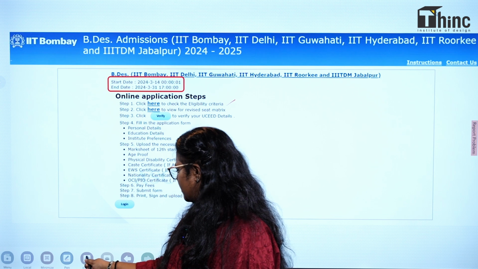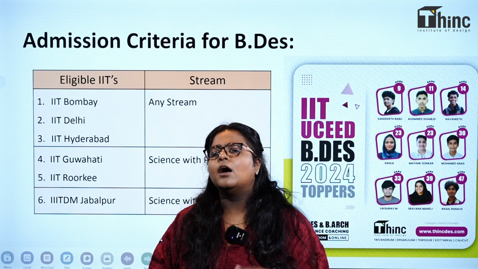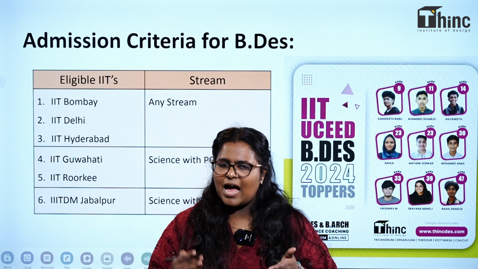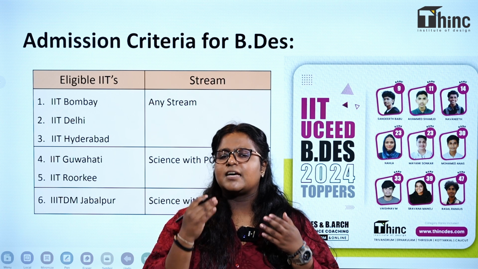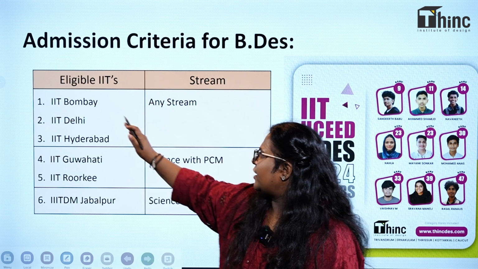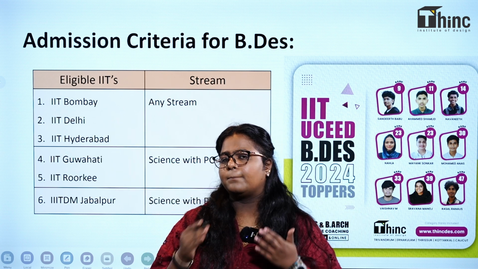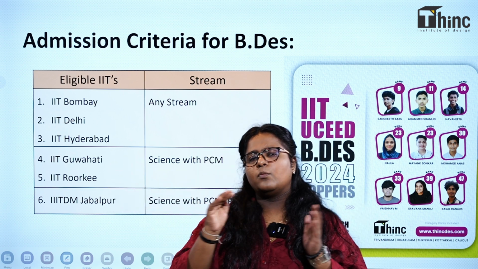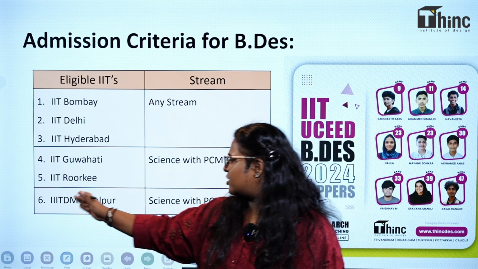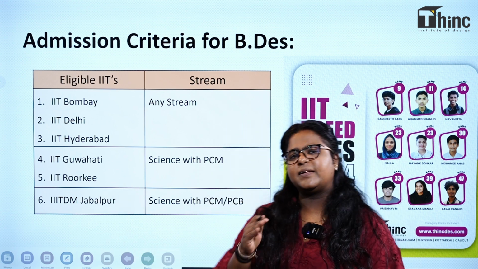Once you click on admission criteria, you will be directed to a page where you can see the criteria for admission. We all know that UCEED doesn't have a stream criteria to write the exam, but getting into IIT colleges there is a stream criteria. IIT Bombay, IIT Delhi, IIT Hyderabad accept any stream people, but IIT Guwahati, IIT Roorkee accept only people with PCM as mandatory, and triple IDM Jabalpur accept people with PCM and PCB mandatory.